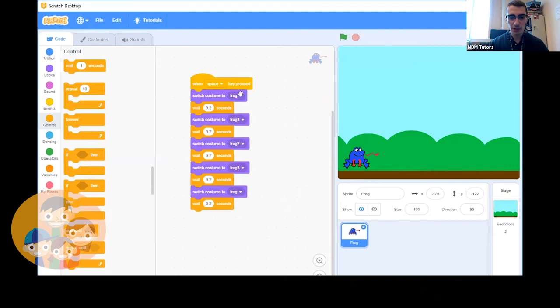Okay, so let's annotate this. It's going to go from frog, which is costume 1. Then it's going to go to, this one is short. Let's just type short tongue. Then it's going to go medium tongue.